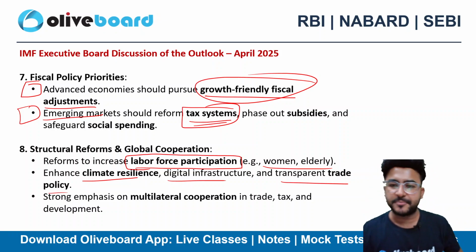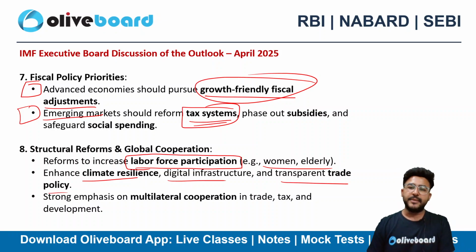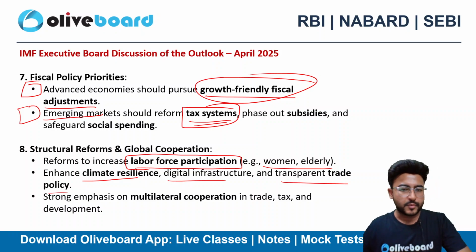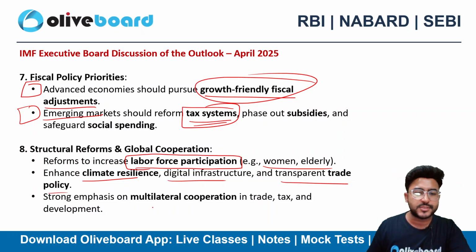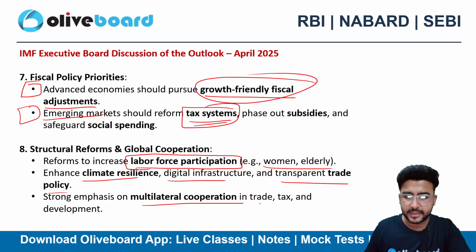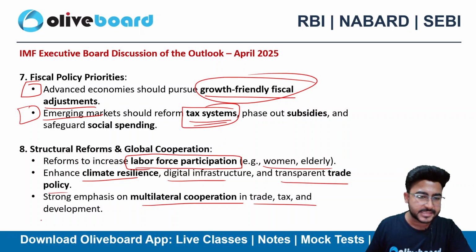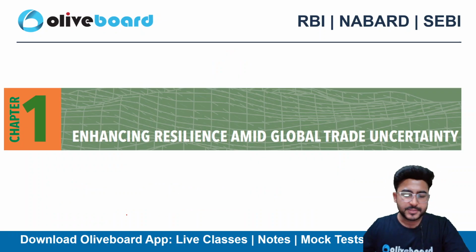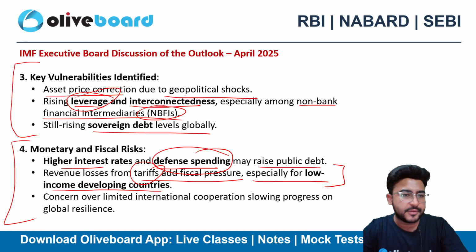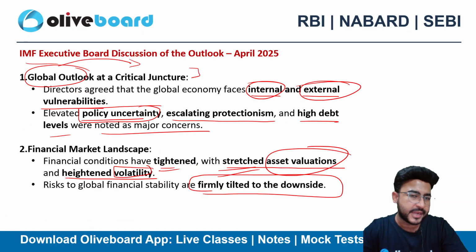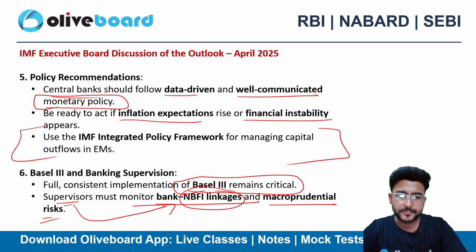It's a 100-page report. We need to read the key pointers from the report, okay? Strong emphasis on multilateral cooperation like trade, tax and development, right? So these were the things that were highlighted by the board of directors. This was the executive summary of the board discussion broadly.